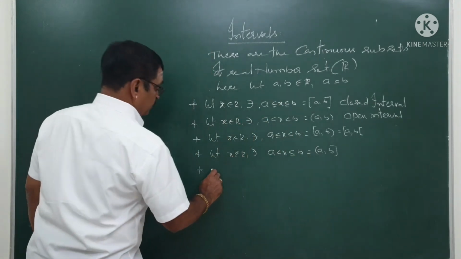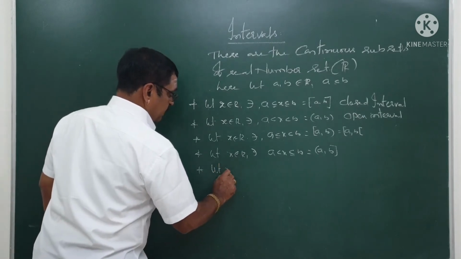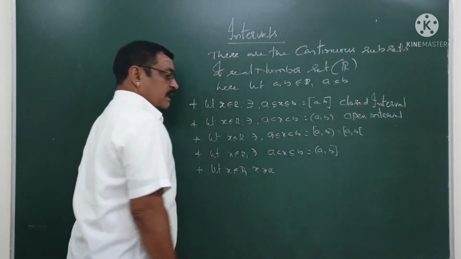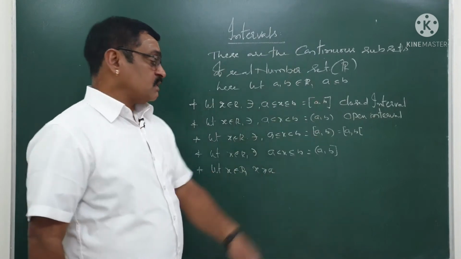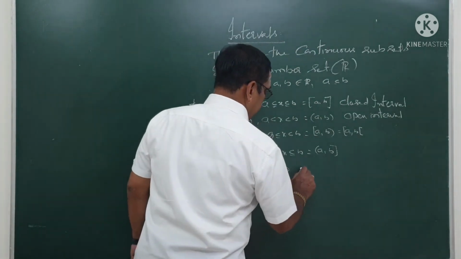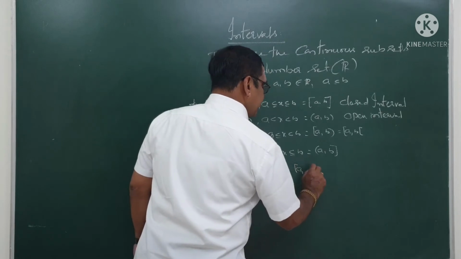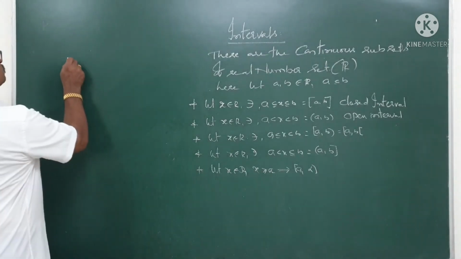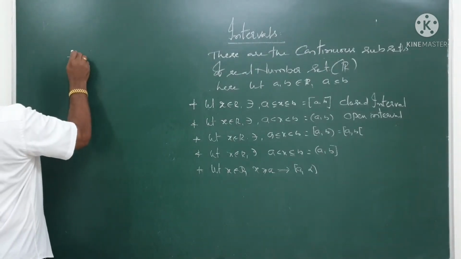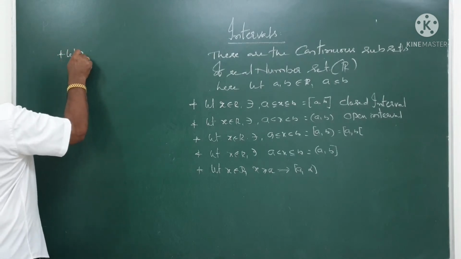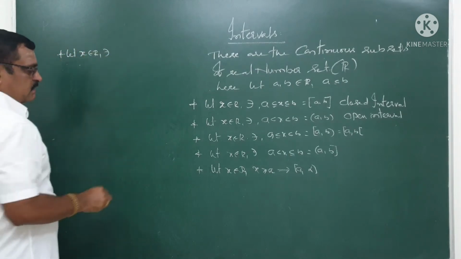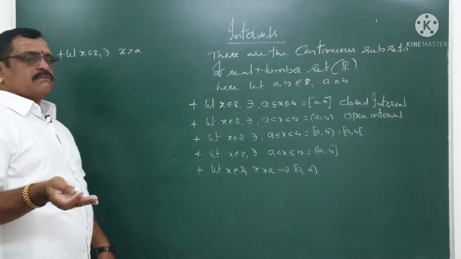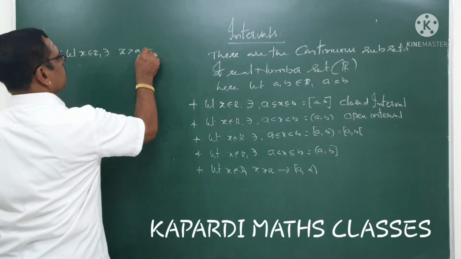Now I have another. Let x belong to R and x is more than or equal to a. That means I want all the real numbers more than or equal to a, and that is denoted by [a, infinity), a side closed, infinity side open. Next, similarly, let x belong to R such that x is more than a. That means I want all the real numbers more than a.